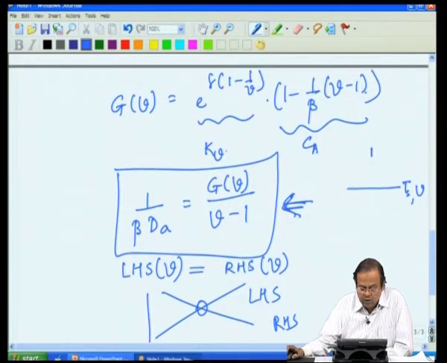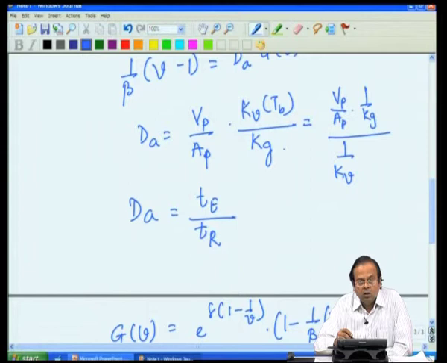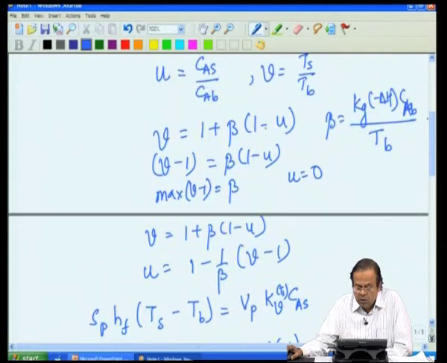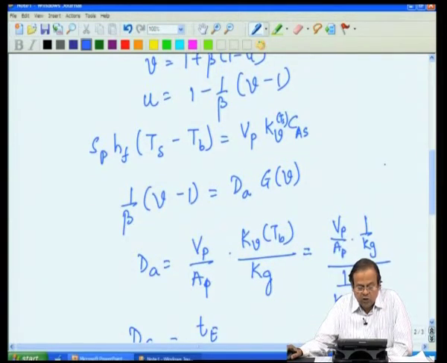If you look at the Damkohler number definition over here, it depends on temperature, k_v of T_b. So bulk temperature will influence the Damkohler number. Beta is also influenced by the bulk temperature. So changing bulk temperature is equivalent to changing 1 over beta into Damkohler number.